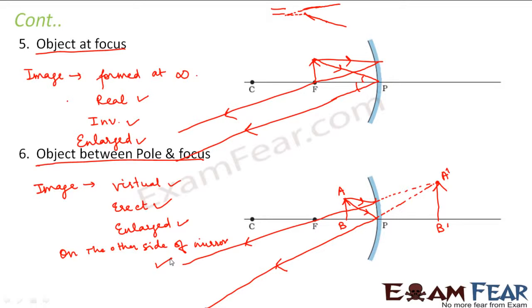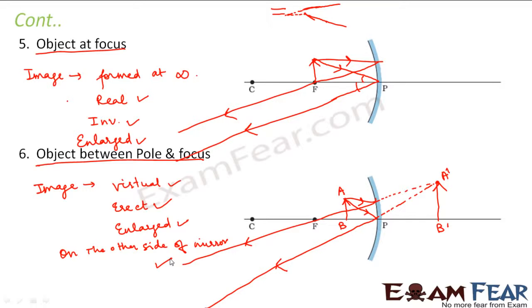As a result, you get an enlarged image which helps you in shaving, because a shaving mirror gives you a magnified image of your face, right? And you get an erect image, because if you got an inverted image, it would be upside down. So in that way, you cannot shave, right? You want to see an erect image. The image is erect only when it is virtual. Till now you saw that wherever it was a real image, it was always an inverted image. So it will be an erect image only when the image is virtual, right?